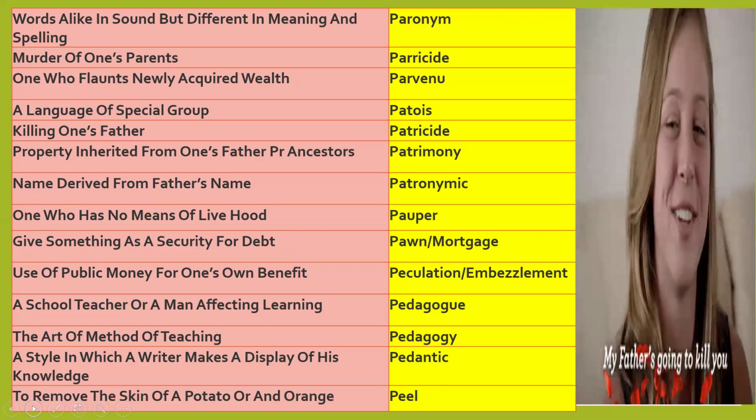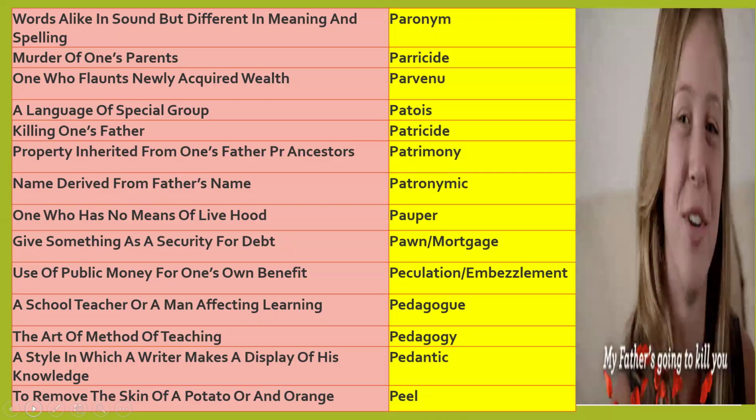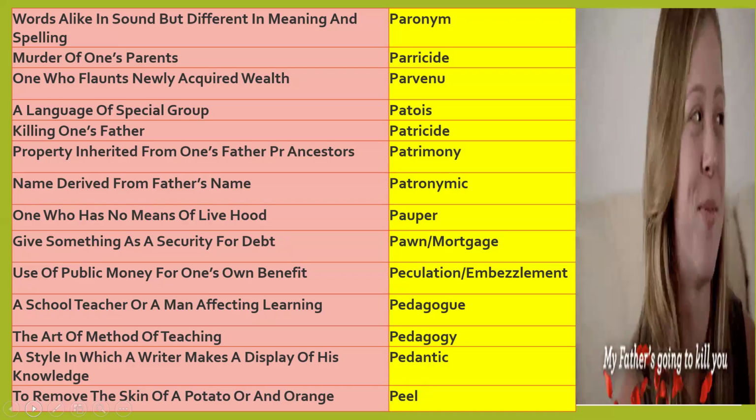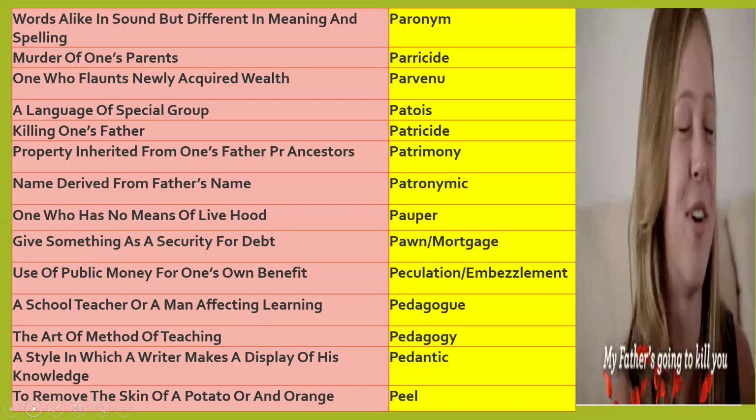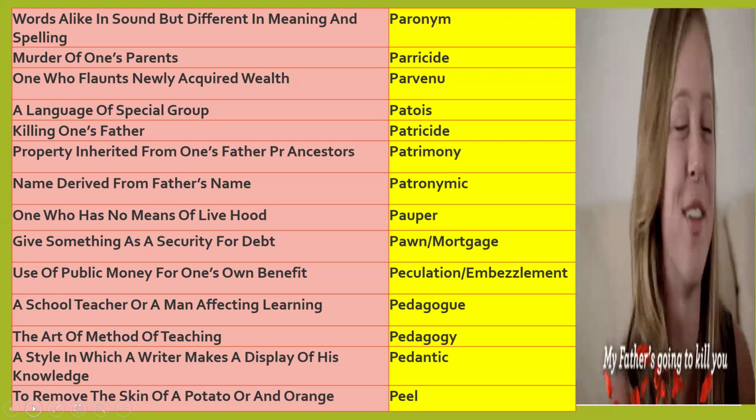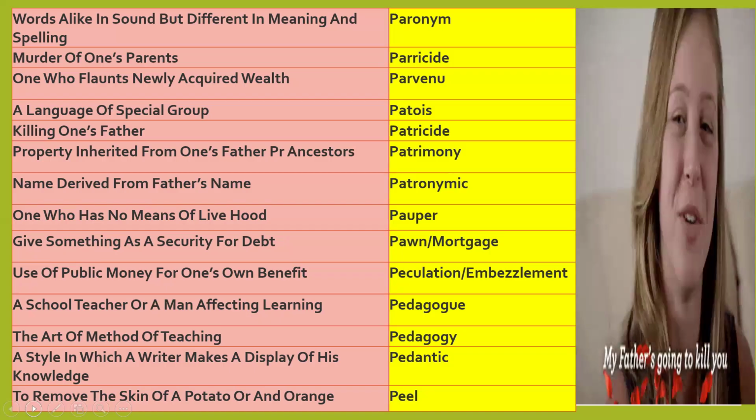Pawn, or mortgage, means to give something as a security for debt. You are in a crisis of money and you have to take a debt. For that, you give something as security. That is known as a pawn or mortgage.